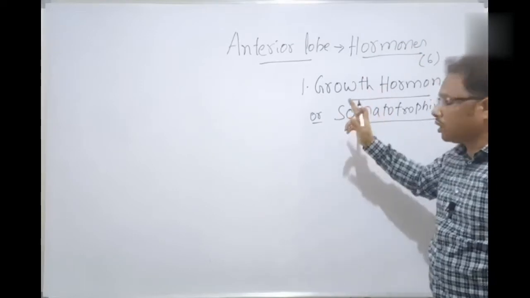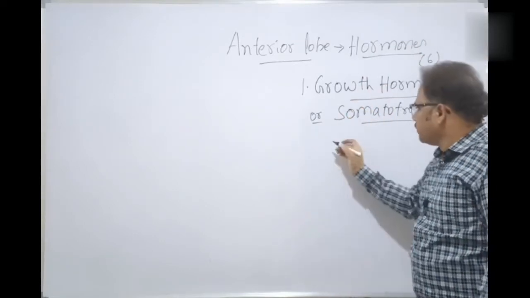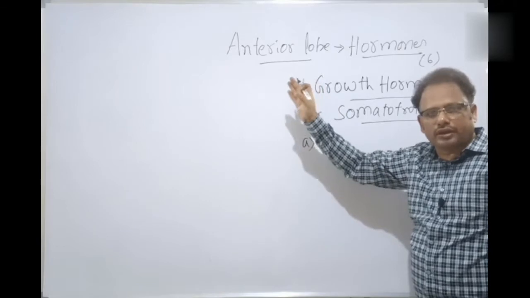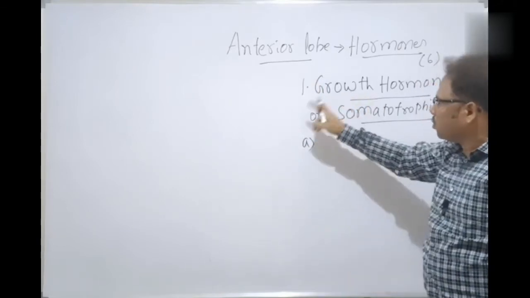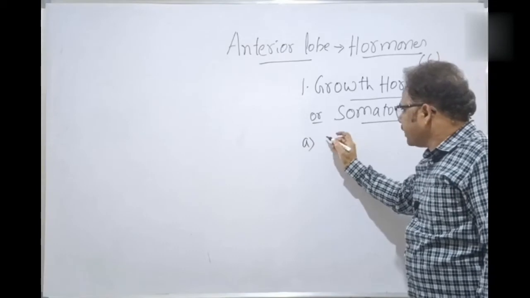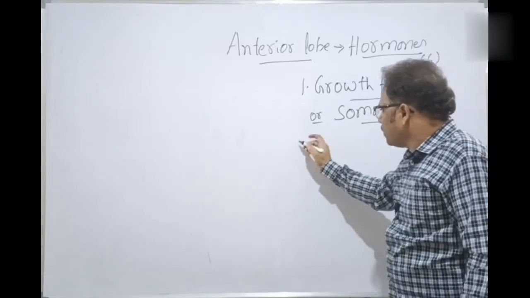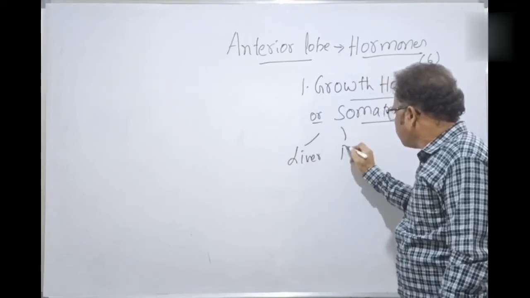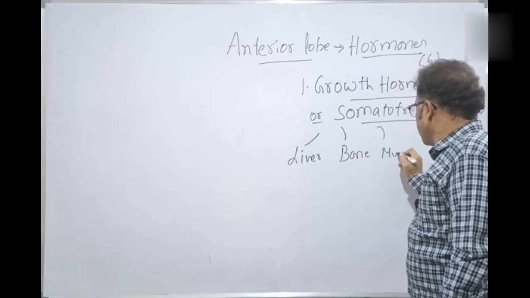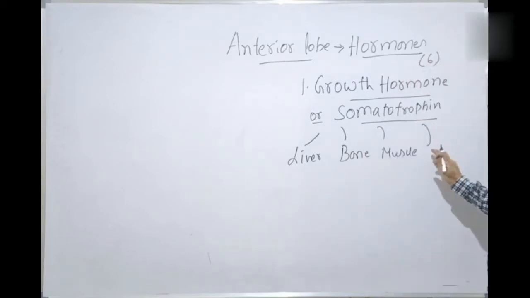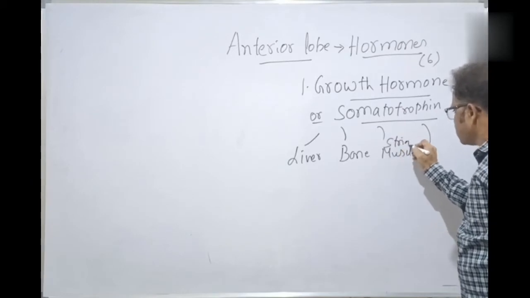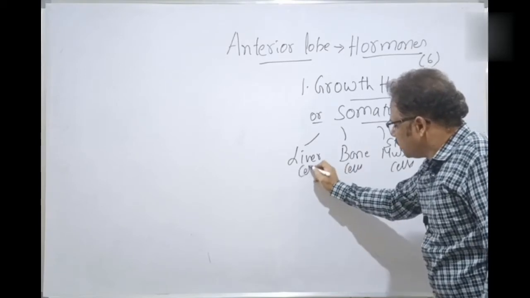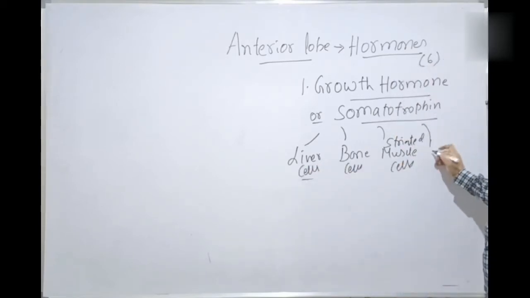Now, how is this growth hormone affecting growth? Let's discuss. Number 1, growth hormone is released by the anterior lobe directly into the blood, because these are ductless glands. From the blood, they reach the liver, bone cells, and muscle cells, meaning striated muscle cells, liver cells or hepatic cells, and also cartilage cells.